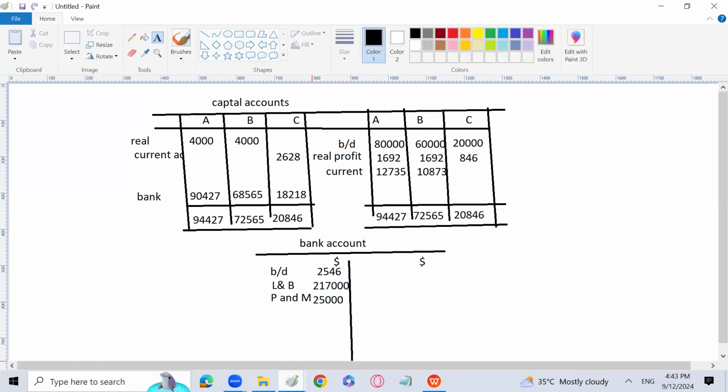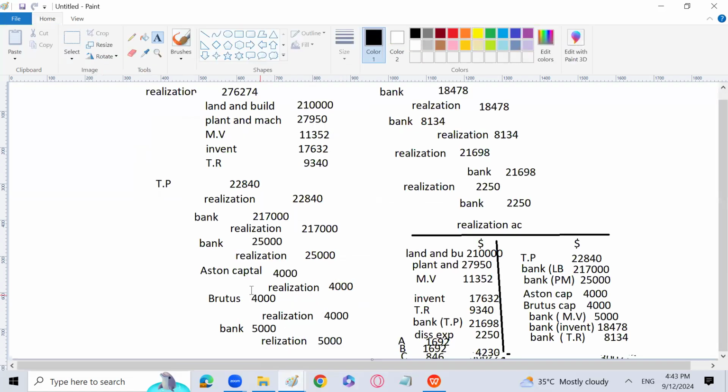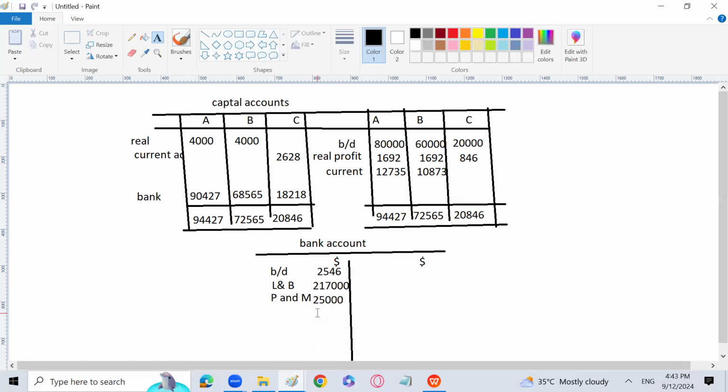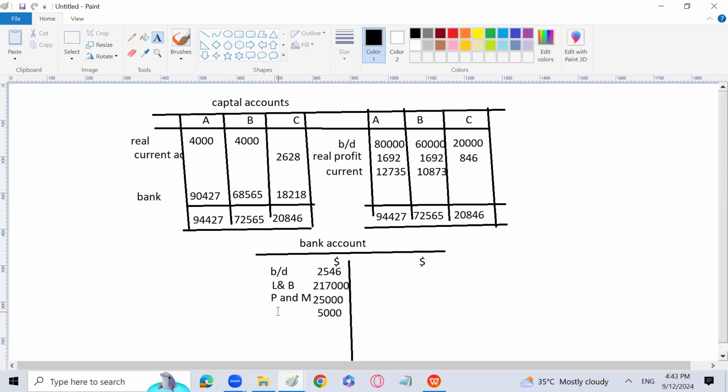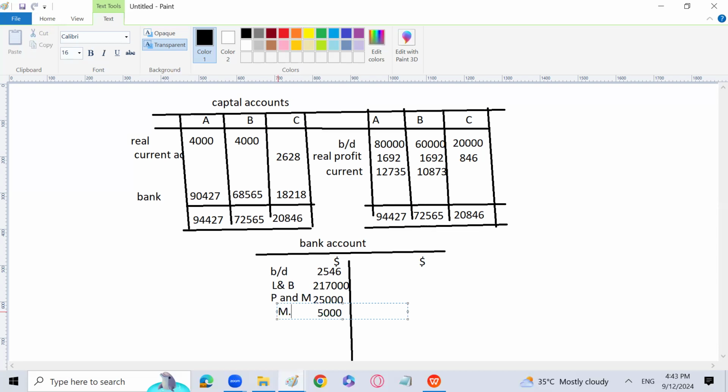Then the next entry is bank debited 217 because of realization, then 25. Then bank is debited 5,000 because of realization. That is the motor vehicle we have sold.